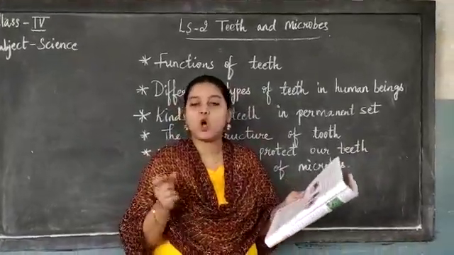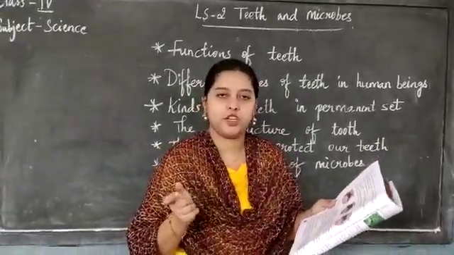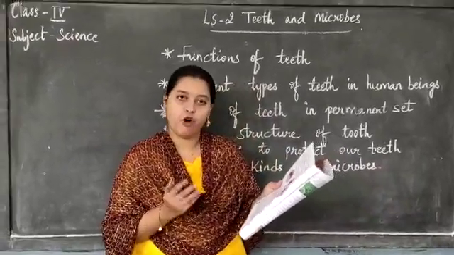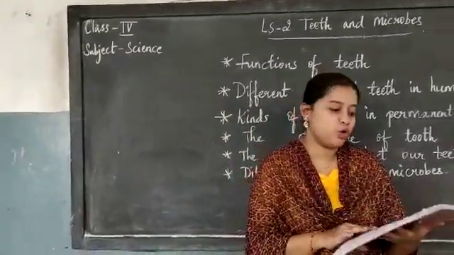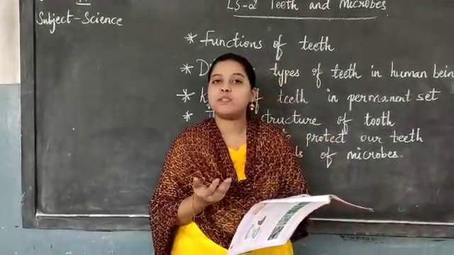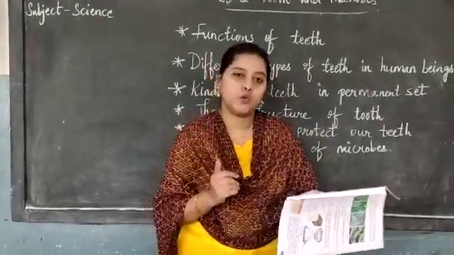The disease-causing microbes are also known as germs. Microbes are of four kinds. Children, what are those four kinds? Bacteria, viruses, fungi and protozoa. Besides this, some microbes are useful for us also.